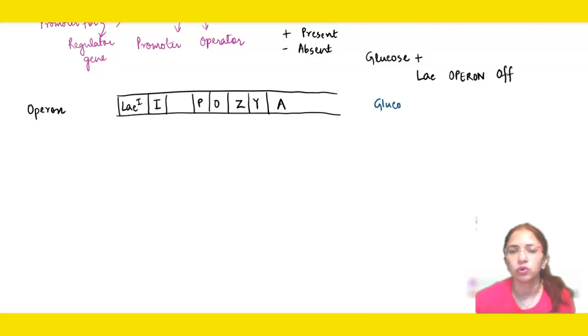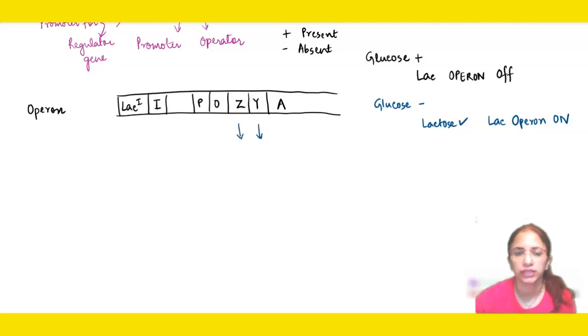However, when glucose is not there and lactose is present, then the lac operon has to be turned on, because only then can the bacteria consume the lactose. Why? Because of the structural genes. These structural genes will first be transcribed to form the messenger RNA, and then lac Z will produce beta galactosidase.